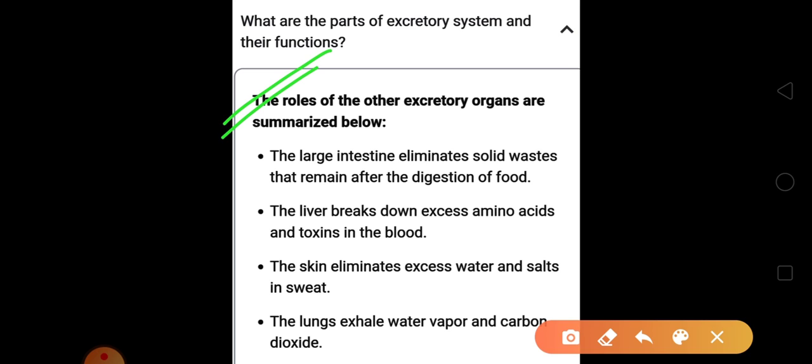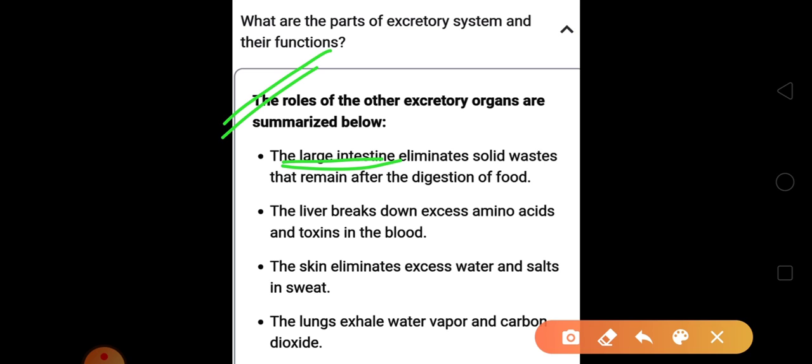The first one is the large intestine, which eliminates solid waste that remains after the digestion of food. This we have done. Excretion is the removal of harmful things from our body, and this removal is exactly excretion. So excretion one is done by the large intestine, which eliminates the solid waste. That solid waste is removed by the large intestine.